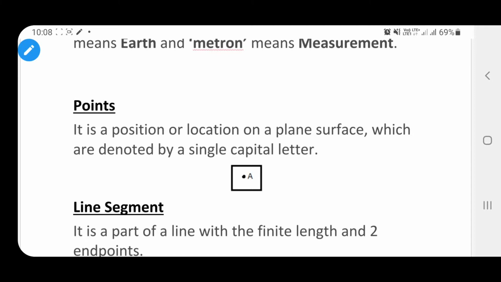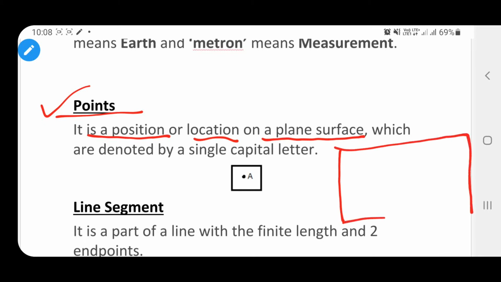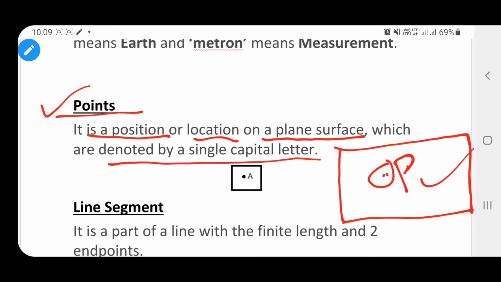Now we will discuss what is called points. So point is a position or a location on a plane surface. On a plane surface, if we denote a position or location, so it is called a point, and it is denoted by a single capital letter. Suppose this is a point P. So we denote it by a single capital letter. So here it is the example.